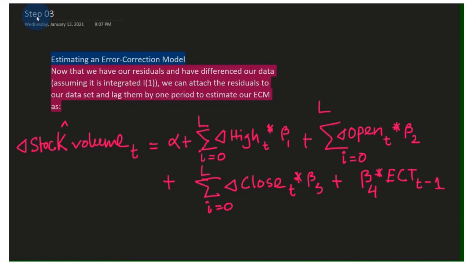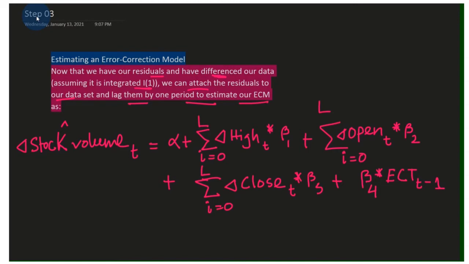Step 3. Since we established the two conditions, estimating the error correction model is step 3 of our process. Now that we have our residuals and have differenced our data, assuming it is integrated at order 1, and the residual series is stationary at level, we can attach the residuals to our data set and lag them by one period to estimate our ECM.